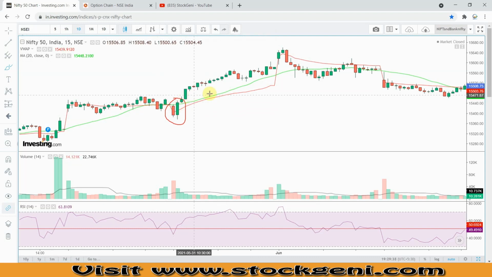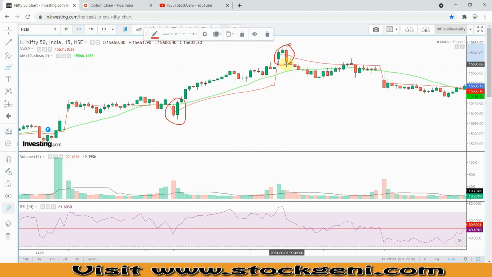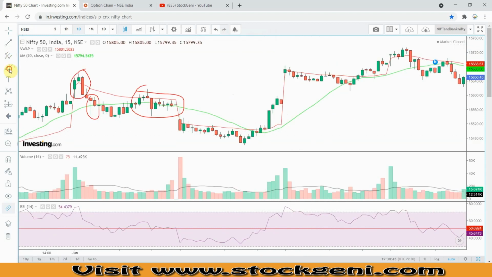And then after that, how many sessions is it trading up? You can see that's 1, 2, 3, 4, 5, 6, 7, 8, 9, 10. Till the time it is up, it is trading up. And the moment you see it close below the VWAP, that is the first confirmation. Then if it also goes below this 20 days moving average, you see some sessions trading below it. So Nifty closed with this, started trading below the 20 days moving average, and started trading with a negative mindset.